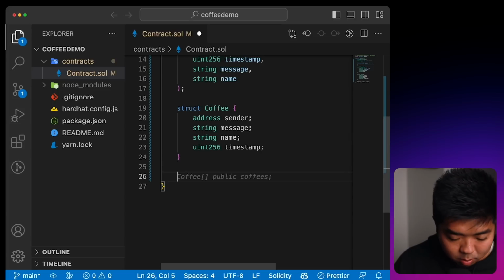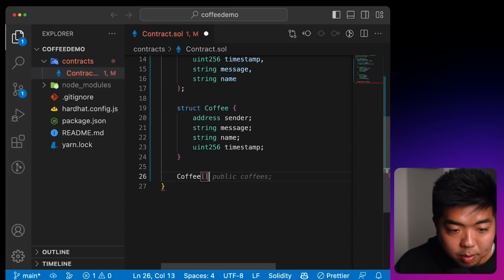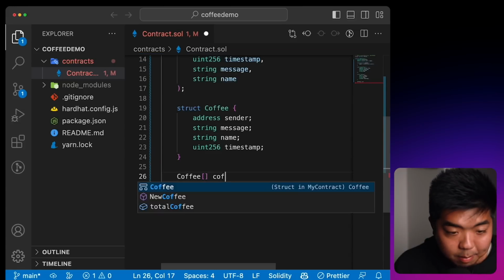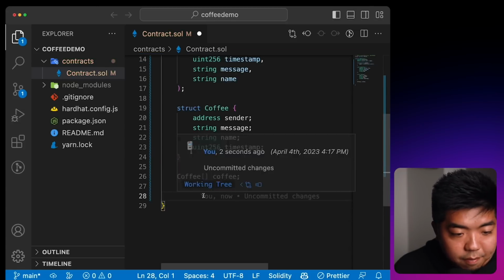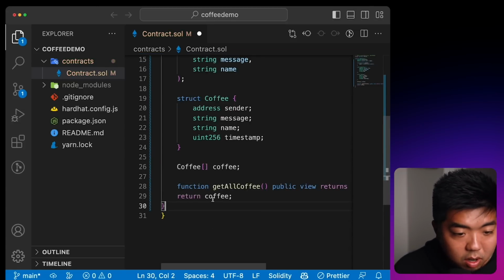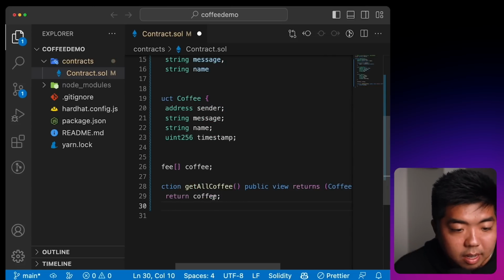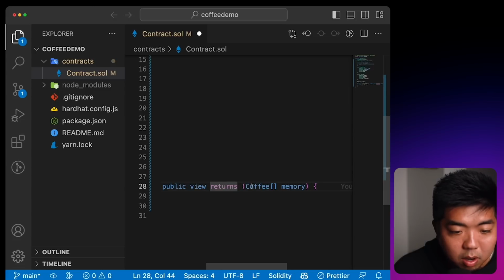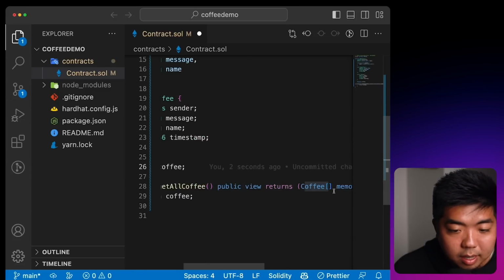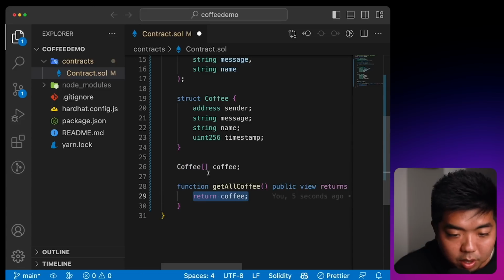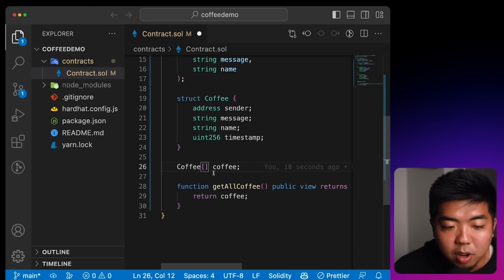Now we also want to be able to keep track of our coffees. So we're just going to create an empty array right now and name it coffee. And we're going to create a function here called getAllCoffee. This function is going to be public and view, and returns our coffee array right here. And that is just going to return coffee. What this function will do is allow us to get all the coffees that are going to be stored right here in this array.